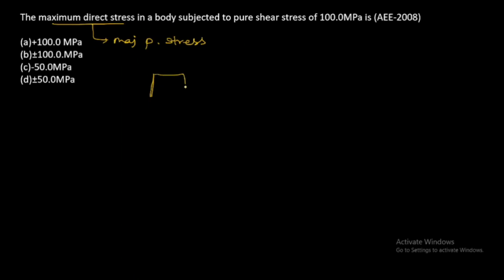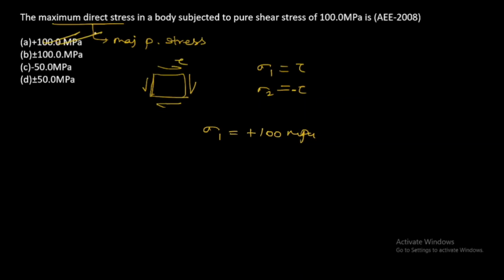In the previous question we discussed that under pure shear condition, the principal stresses are similar to the magnitude of shear but in opposite direction. Therefore sigma 1 will be the positive 100 megapascal. So option A is the correct answer.